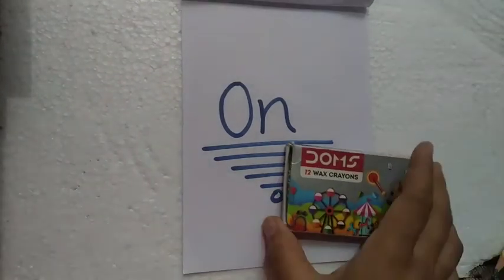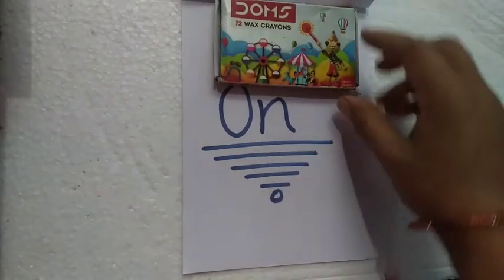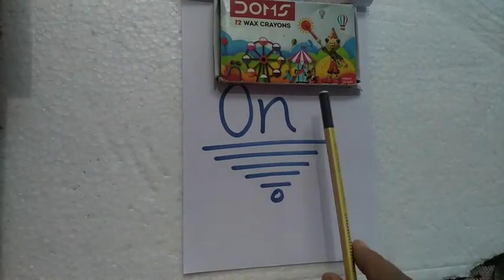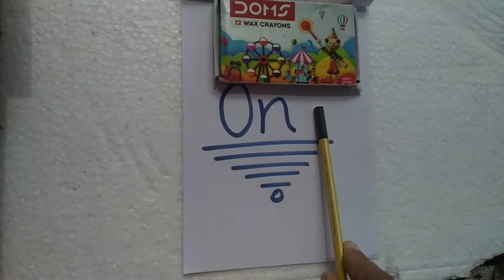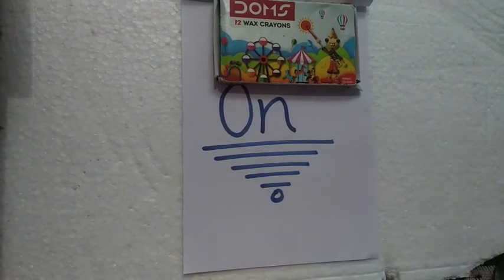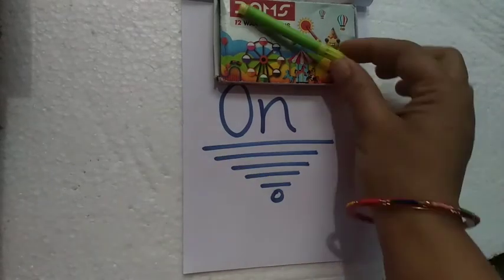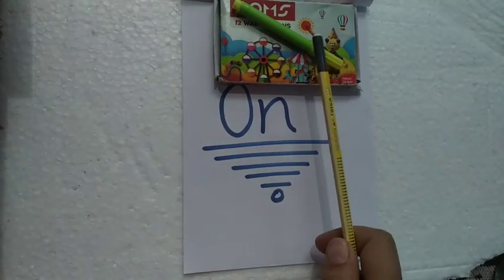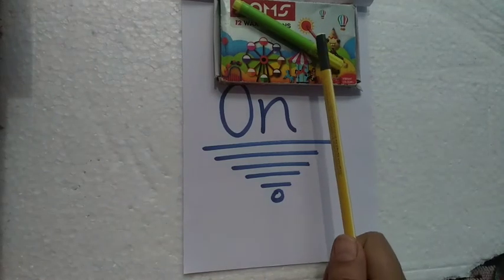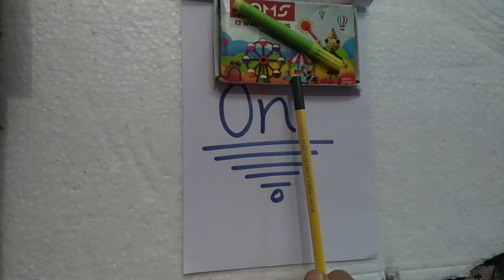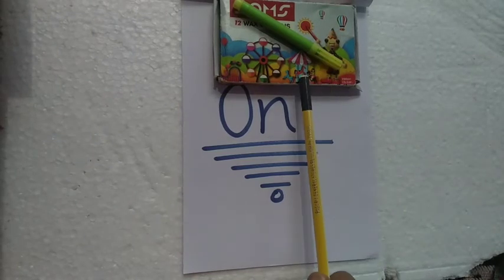Okay, let's see another example. See, here I have a color box. Okay, now I am putting this color box here. What can we say? What is the position of this color box? This color box is on the paper. Now I have a pen. Okay, sketch pen. I am putting this pen here. And what can we say about the position of this pen? अब इस पेन के पोजीशन के बारे में हम क्या कह सकते हैं? The sketch pen is on the box. The sketch pen is on the box.